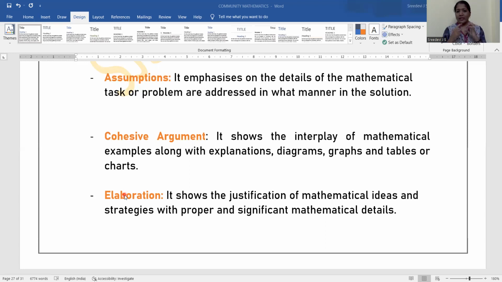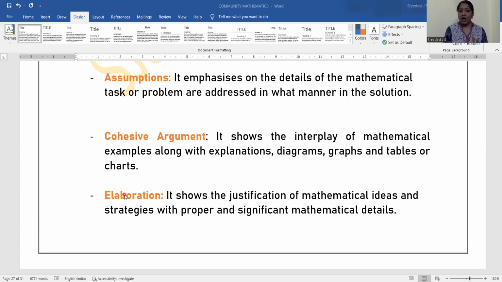For example, through explanations, diagrams, graphs, tables, or charts. So the meaning is derived from those parts: explanatory parts, diagrams through visuals, graphs, visual plus experience, tables, reading, understanding. Through that, these are the cohesive things it can adhere to. So these arguments are related to the interplay of mathematical examples with these aspects.